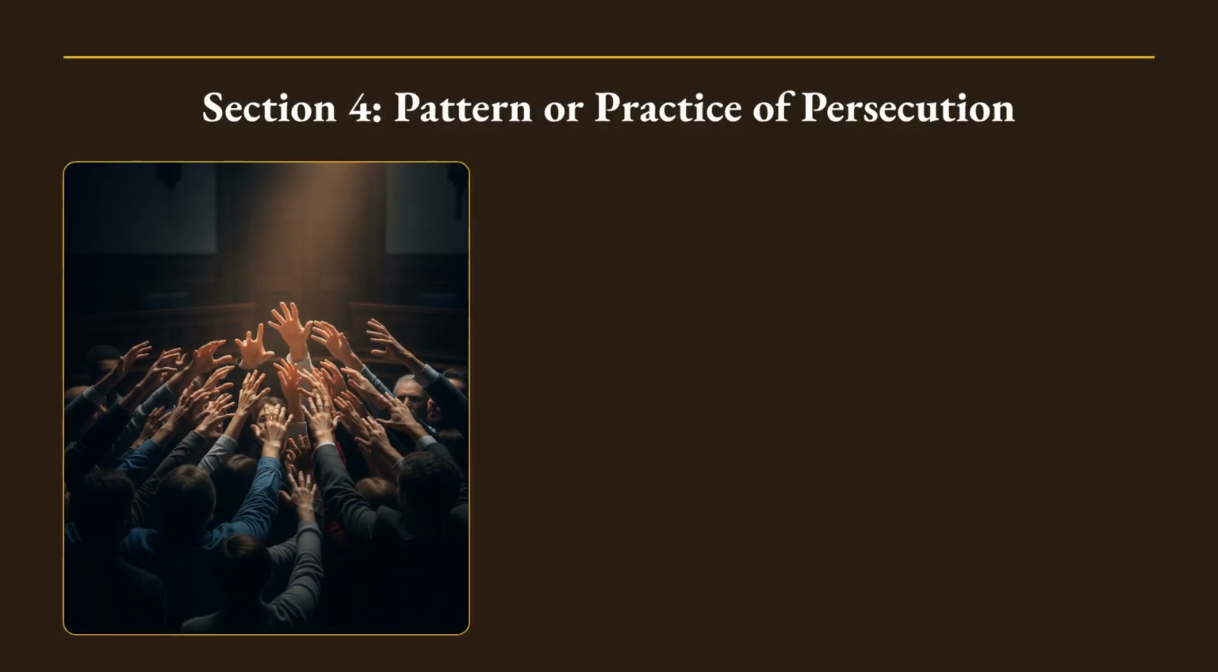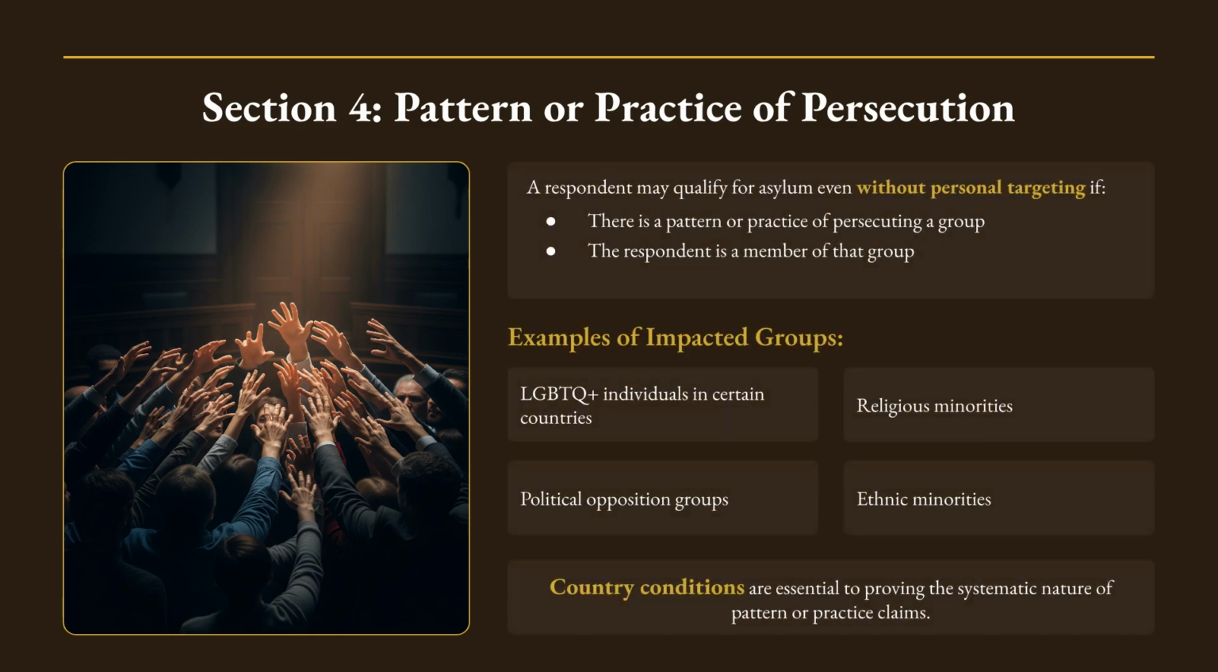Section 4 covers the pattern or practice of persecution doctrine. A respondent may qualify for asylum without personal targeting if they are a member of a systematically persecuted group. Country conditions prove the systematic nature of these claims, affecting groups like religious or ethnic minorities.